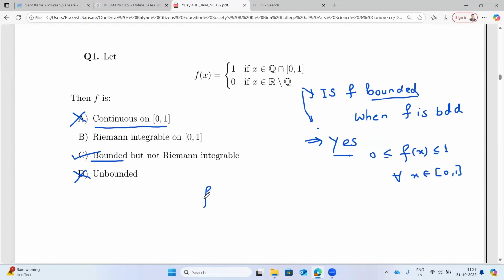Let me tell you, even if I have f(x) equal to 1 for x rational in [0, 1], and instead of 0, I take -1 for x irrational, still it is not R integrable because this is still a Dirichlet function. Here you may take any two different values. At last, you will get that the function is not R integrable, since U(f) is not equal to L(f).